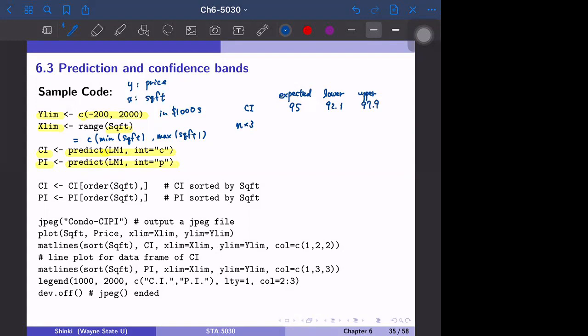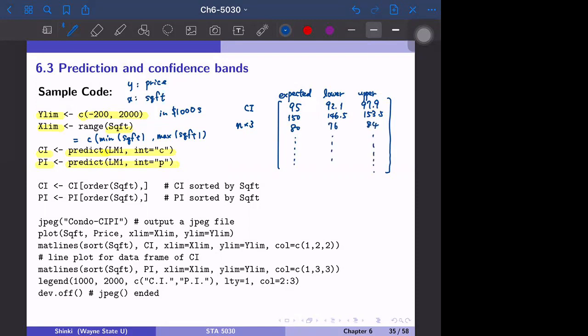Expected value is at the center. Then we have, okay, the next observation, maybe the expected value is 150, and the lower bound is maybe 146.5, and the upper bound 153.5, and so on. Okay, maybe one more point. Maybe this is 80, and this is 76, and this is 84, and so on.